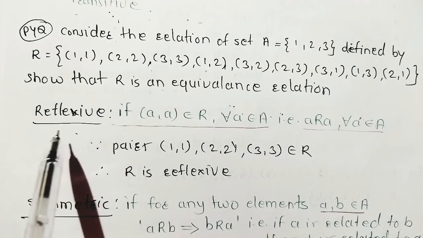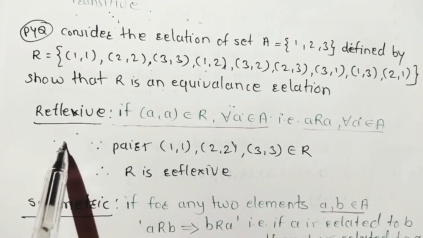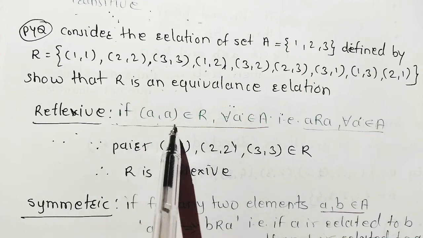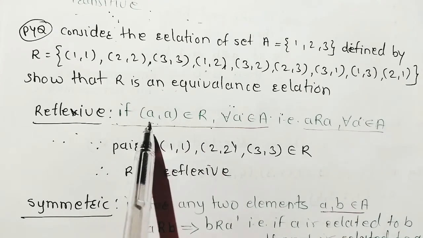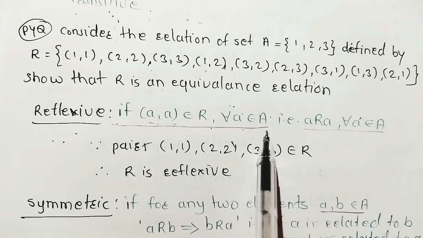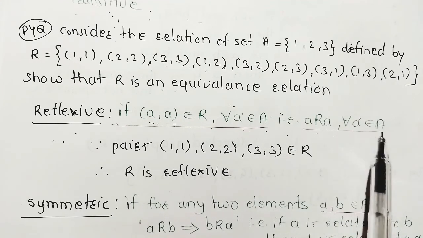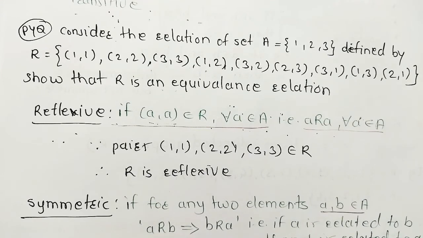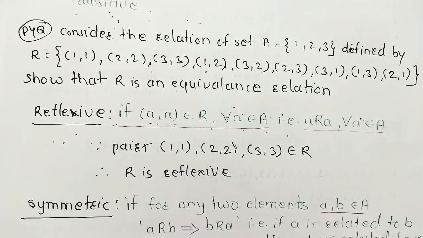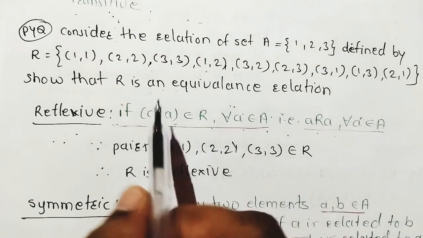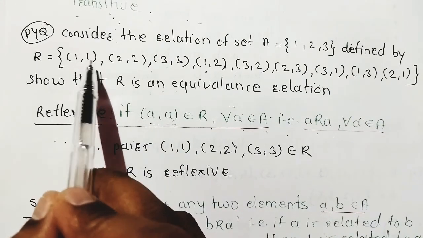First, what is reflexive? Reflexive means the pair (a, a) belongs to R, means for all a belongs to A, that is a related to a, for all a belongs to A. If we consider the pairs of the same elements, 1 1, 1 is related to 1.